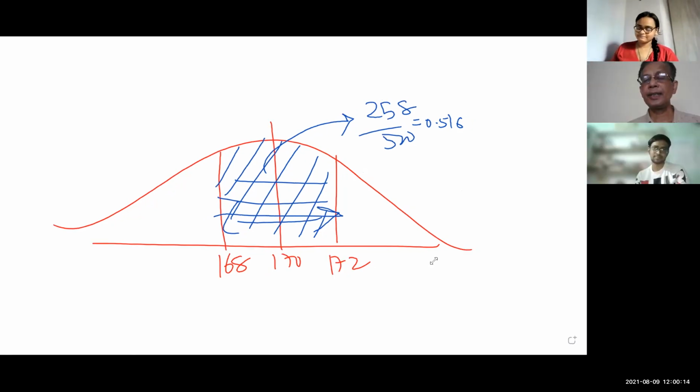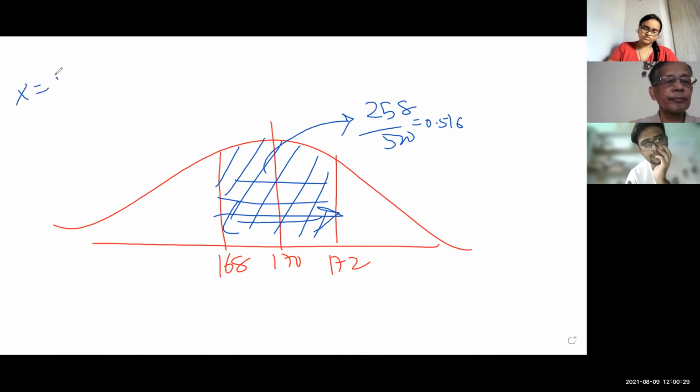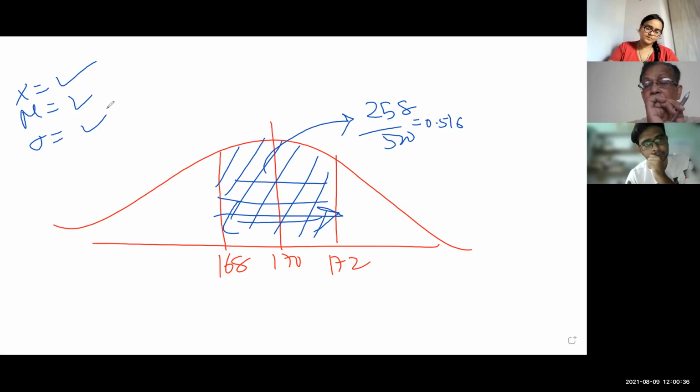So here, for the first time, all of you listen to me. Whatever we have done, I think in the last class today we solved around 10 plus normal distribution questions. You were given the X value, the mu value, and the sigma standard deviation value. For the first time, we do not know the sigma value.